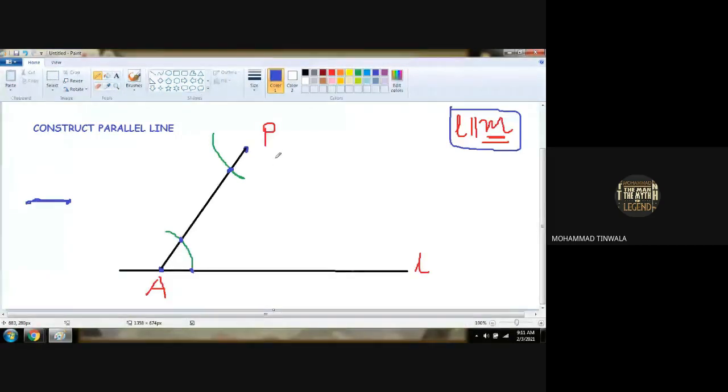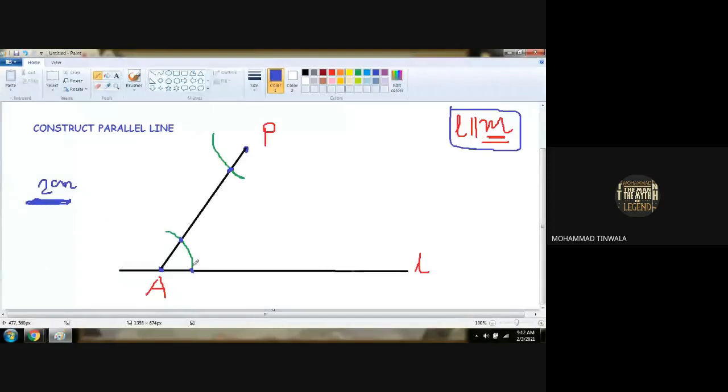Again, what we did: we took point A on line L, we took point P outside line L, and we joined points A and P. Understood? Now with the help of rounder and pencil, with a random measurement, for example 2 centimeter taken randomly, not with the scale, from point A you have drawn an arc for 2 centimeter and given the intersecting point, sharpened, on line segment AP.